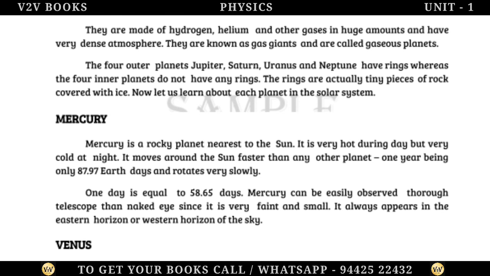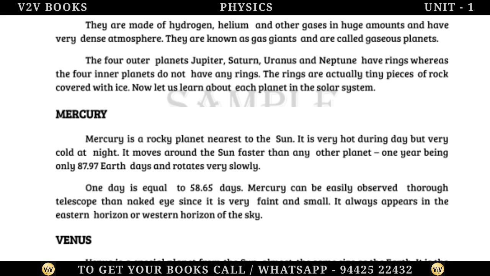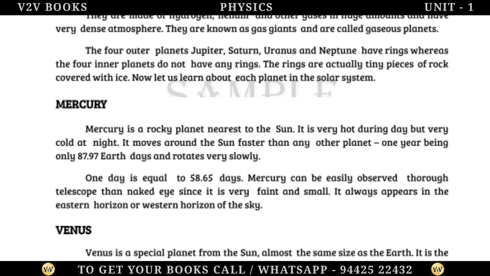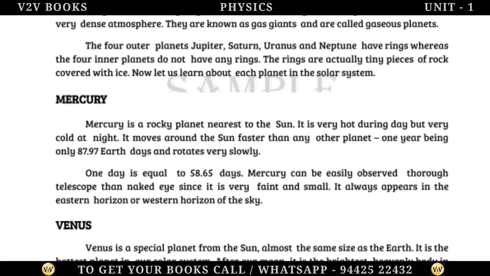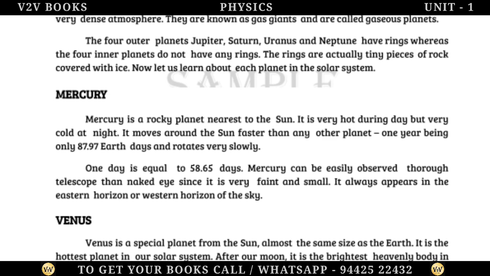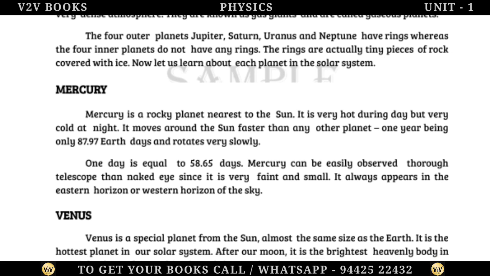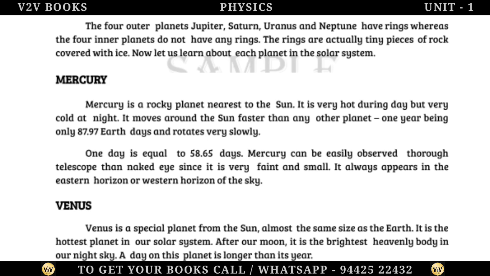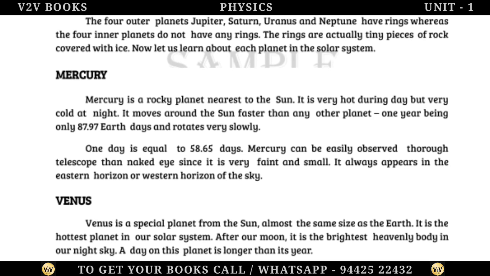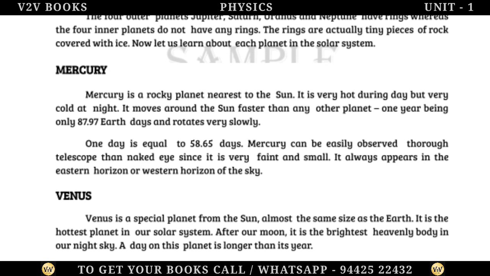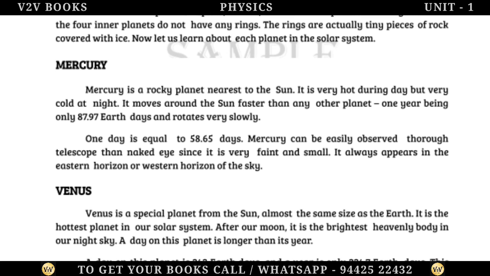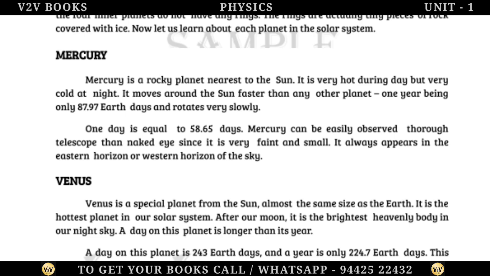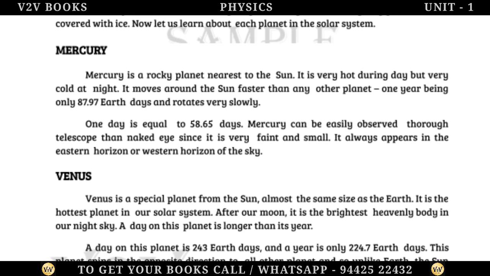It is very hot during the day but very cold at night. It moves around the Sun faster than any other planet, 1 year being only 87.97 Earth days, and it rotates very slowly. 1 day is equal to 58.65 days. Mercury can be more easily observed through a telescope than with the naked eye since it is very faint and small. It always appears on the eastern horizon or western horizon of the sky.